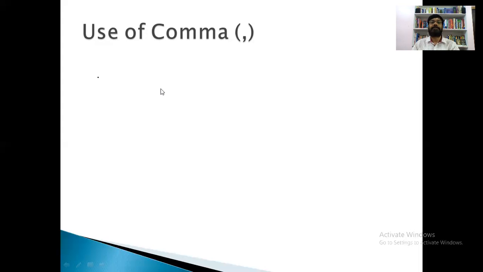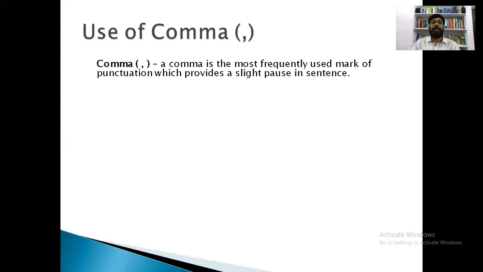A comma is the most frequently used mark of punctuation, which provides a slight pause in a sentence. What is the purpose of comma? If we put a comma, we are giving some break. It indicates a slight pause in a sentence.